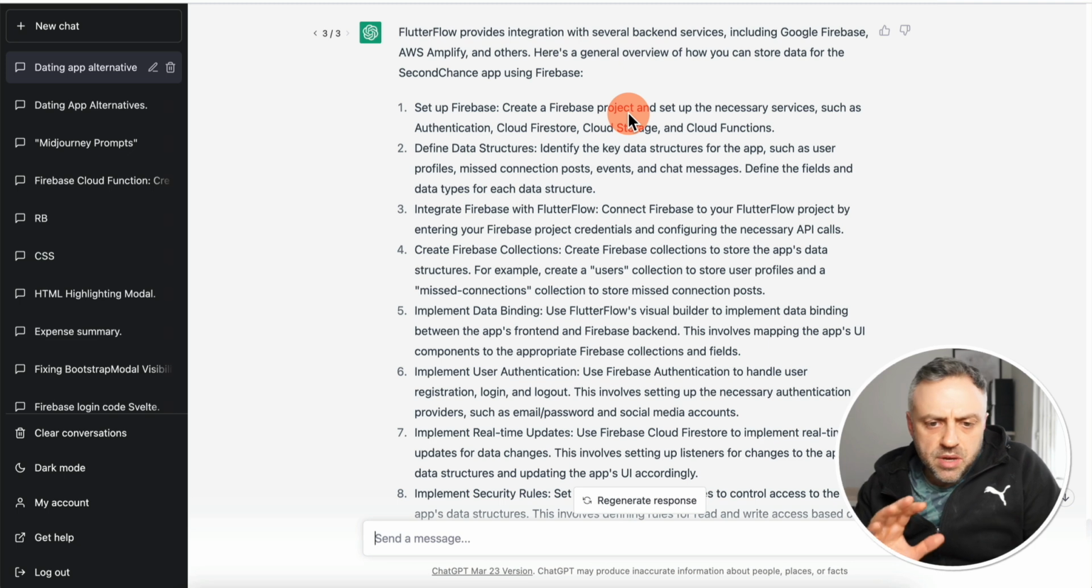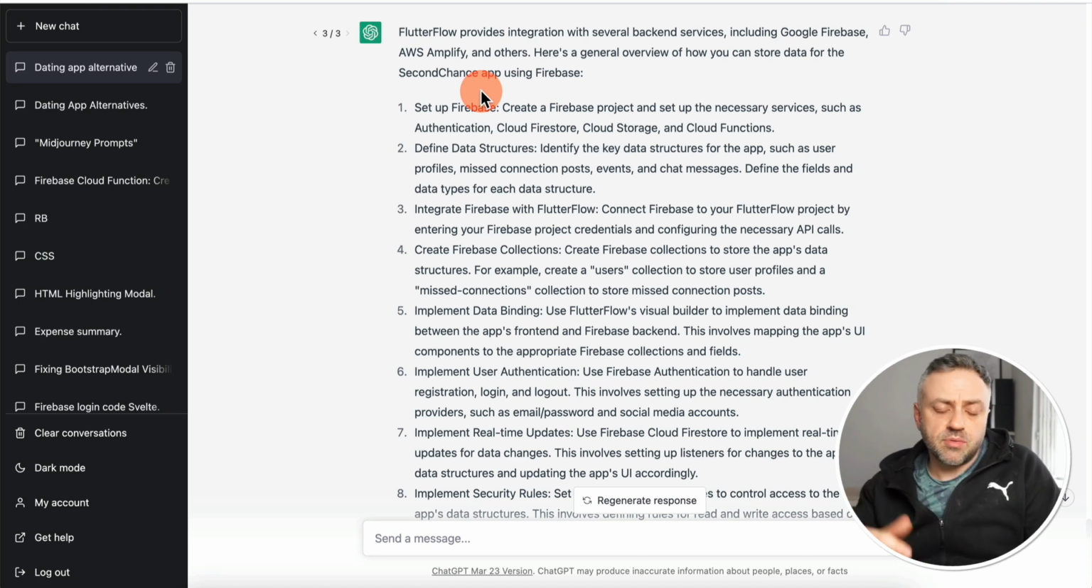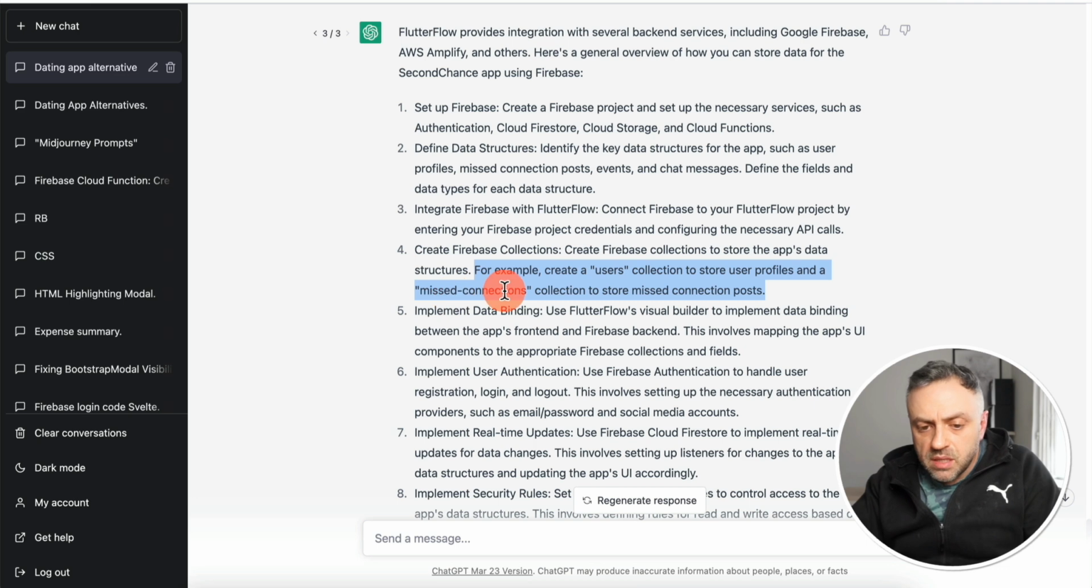Flutterflow provides integration with several backend services, including Google Firebase, AWS Amplify, and others. Here's a general overview of how you can store data for Second Chance. So it's giving us the steps that, if you've been doing this, you probably already know: set up Firebase, define data structure, create Firebase collections to store the app's data structure. For example, create a users collection to store user profiles, and a missed connections collection to store missed connection posts.